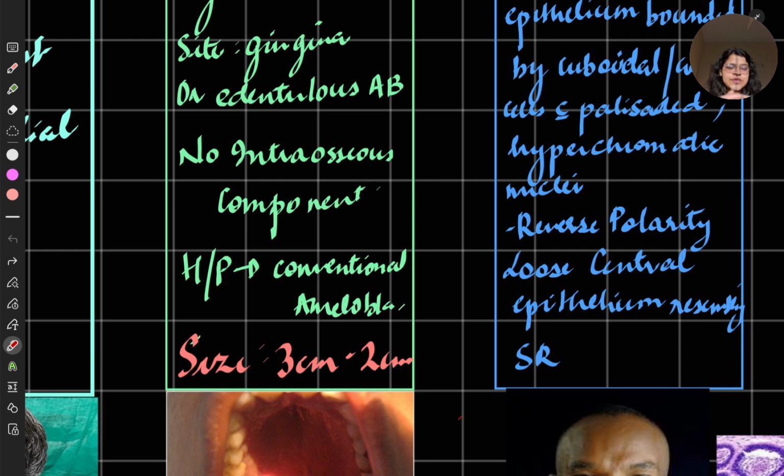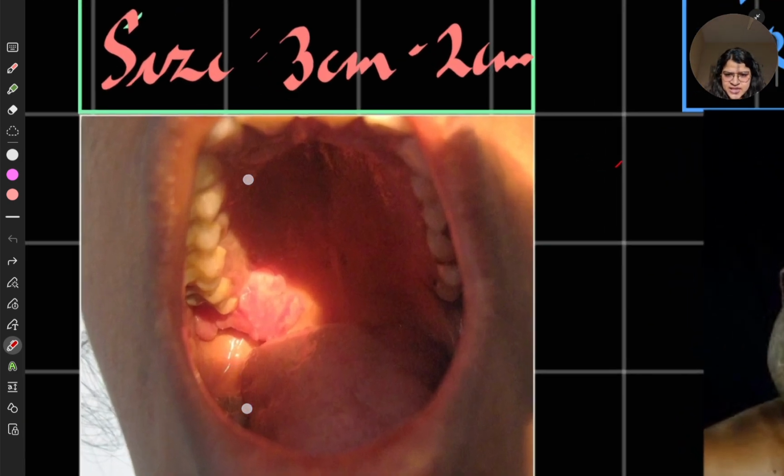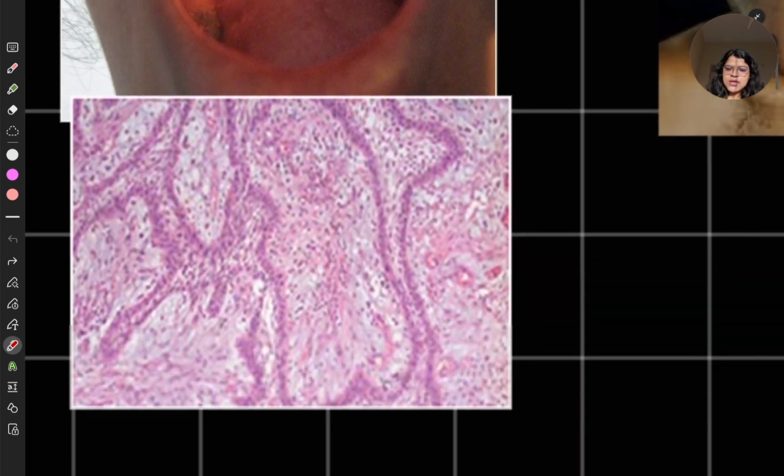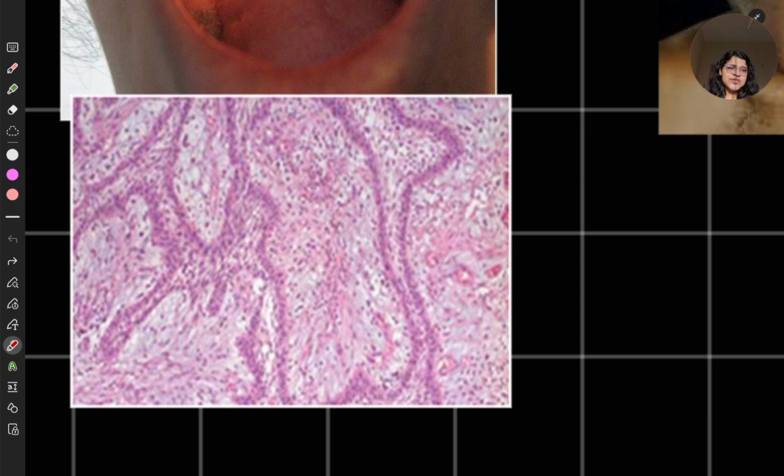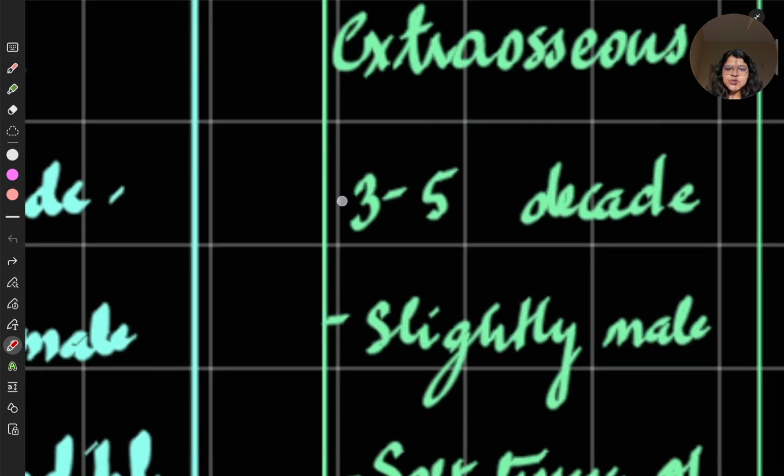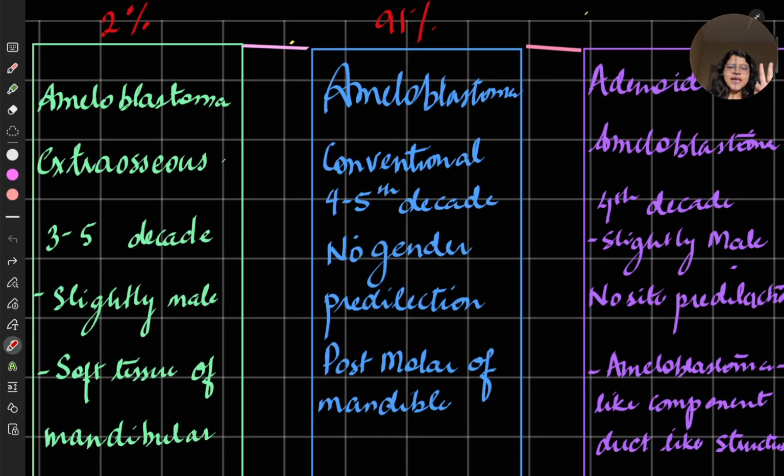Its histopathology is just like the conventional ameloblastoma, and its size is about 2 to 3 centimeters. We'll learn about conventional and see how its size is, but this one is just 2 to 3 centimeters. Can you appreciate this swelling out here in the alveolar mucosa? This is how it looks. It will look like conventional. I will tell you more about conventional. So these are the two types: unicystic is done, then extraosseous.